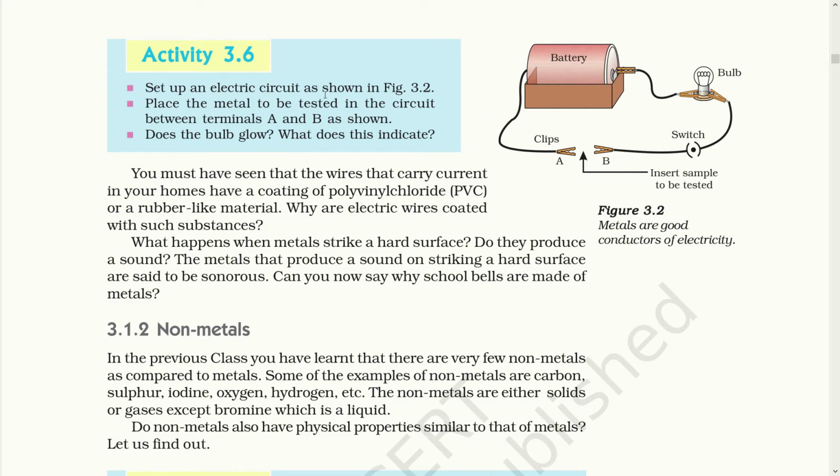Set up an electric circuit as shown in figure 3.2. Place the metal to be tested in a circuit between terminal A and B as shown. Does the bulb glow? What does this indicate? You must have seen that the wires that carry current in your home have a coating of PVC or a rubber-like material. Why are electrical wires coated with such substances? To protect ourselves from electric shock.